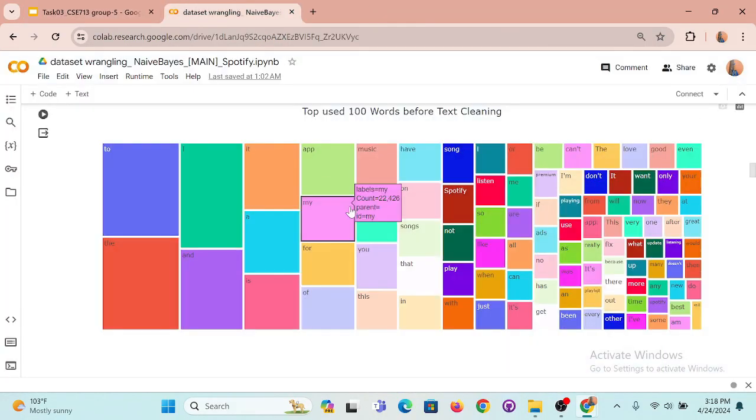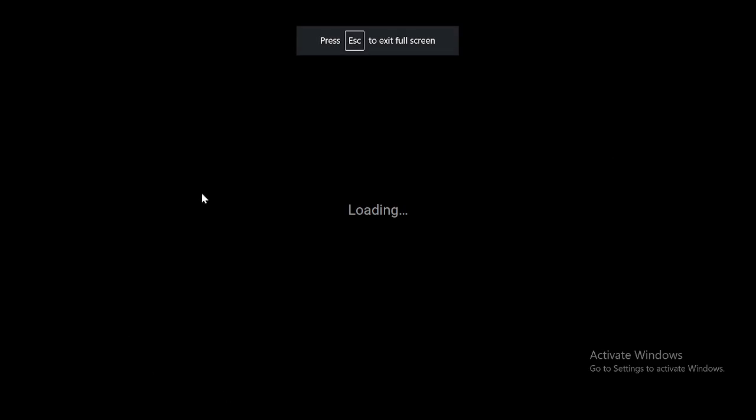So first we will see the top 100 words before the text cleaning. As you can see, before text cleaning we have the word "to" 65,159 times. We have I, a, for, of, is. These are prepositions and some words that are not actually necessary for sentiment analysis, so we can ignore them. So using data wrangling, we removed most of the words that have no significant effect on the sentiment analysis.